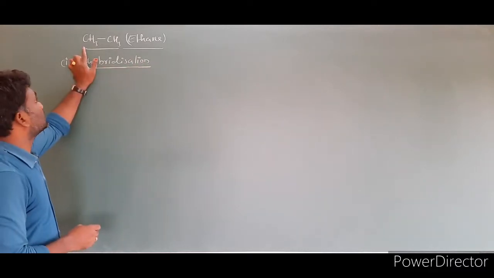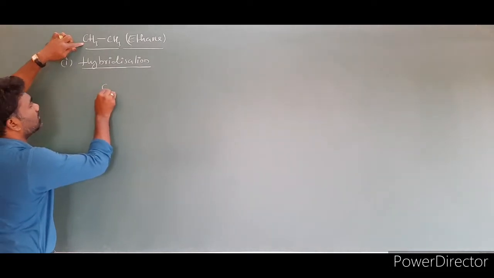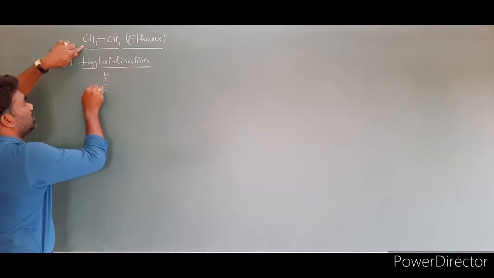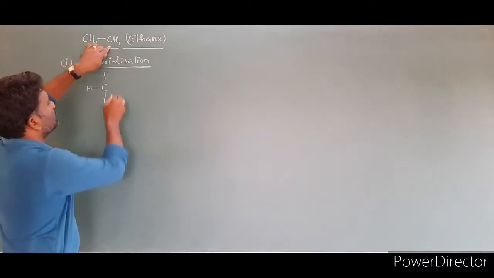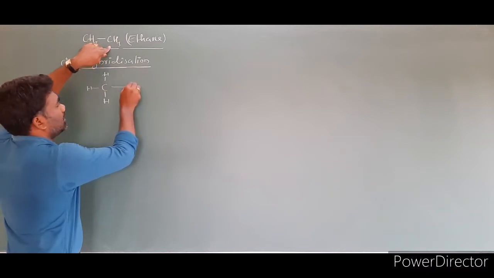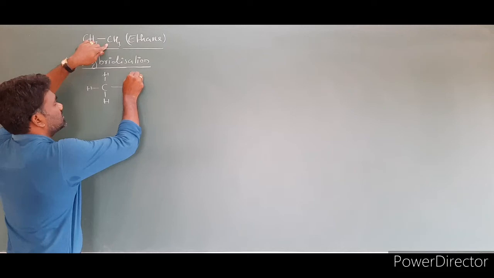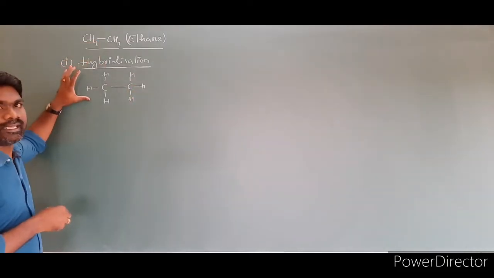So I am rewriting the structure of this ethane molecule here. I am writing this carbon first, with 3 hydrogens attached to this carbon: this is the first one, this is the second one, and this is the third one. Between the two carbons there is one bond, and 3 hydrogens are attached to the other carbon as well. So this is the structure of the ethane molecule.